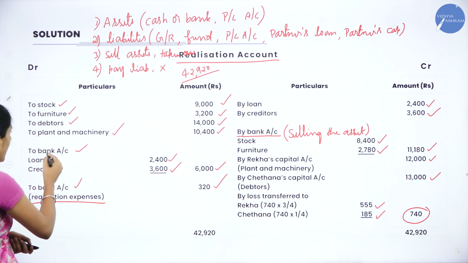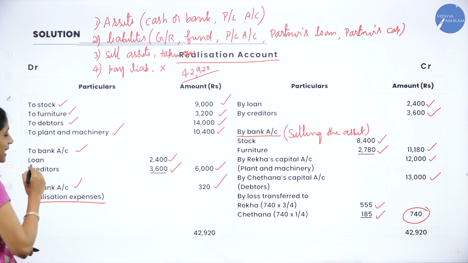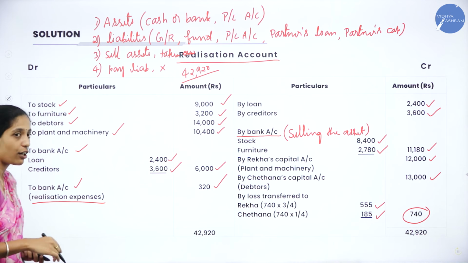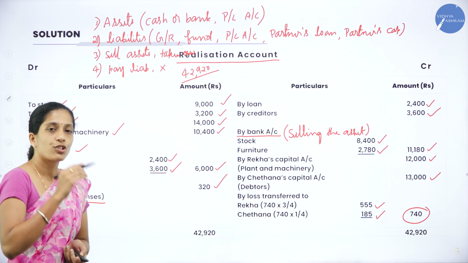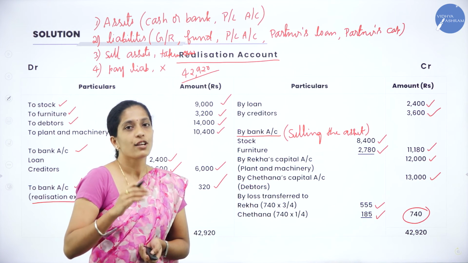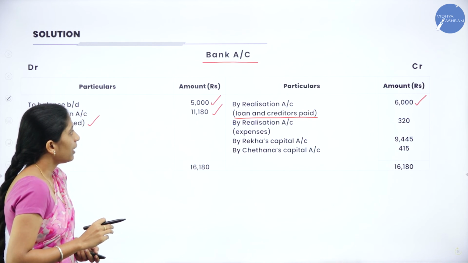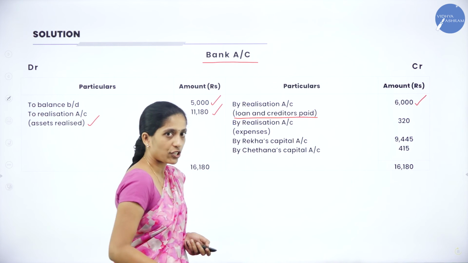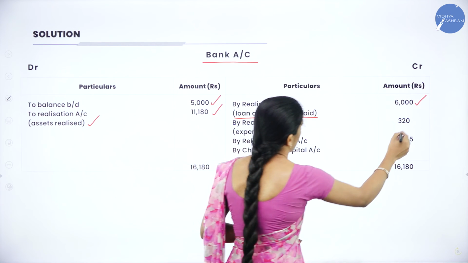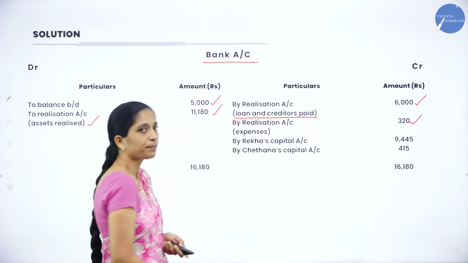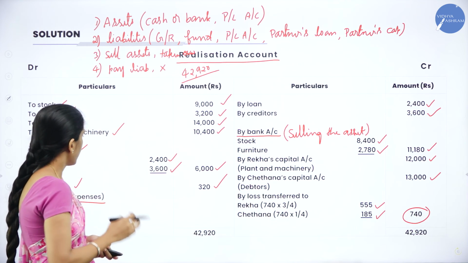Here also we have recorded by realization account for liabilities paid off. Again we are recording for realization expenses. So make sure you write it in brackets so that there is clarity in your answer. Now we have written it as by realization account, again for realization expenses, 320. Now we are done with the realization account.